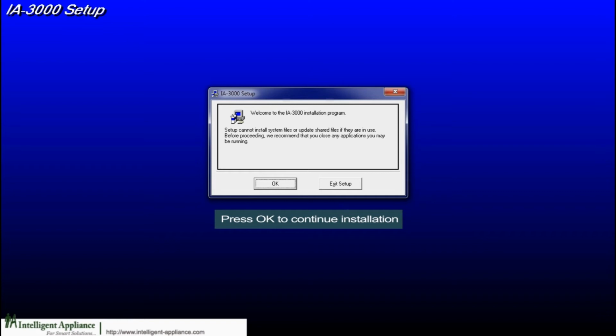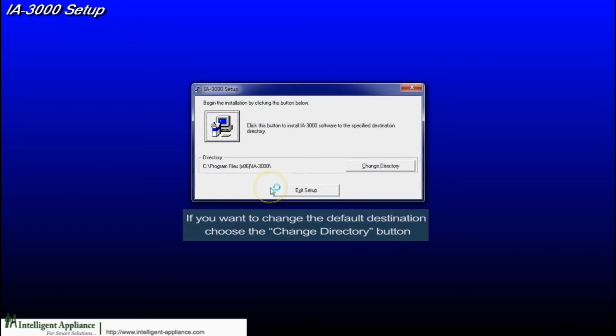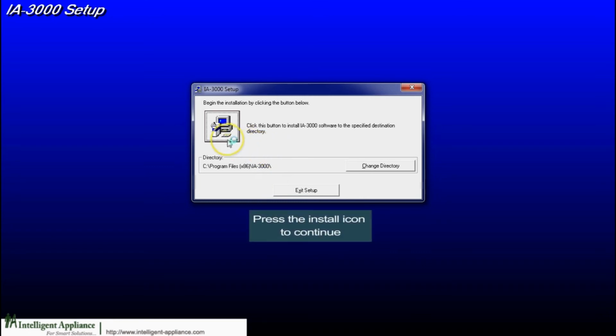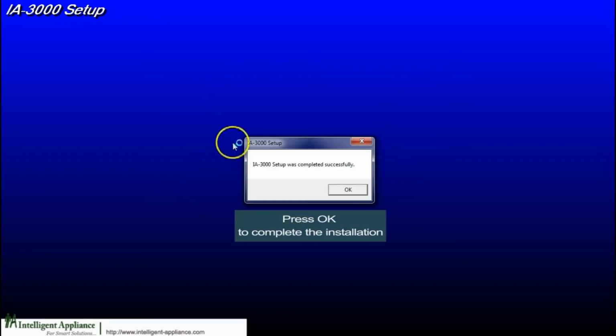Press OK to continue the installation. If you want to change the default destination, choose the Change Directory button and press the install icon to continue. Press OK to complete the installation.